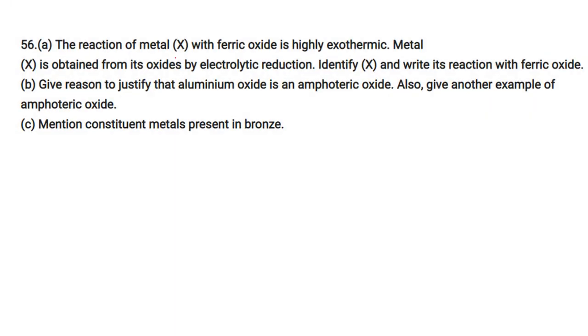The reaction of metal X with ferric oxide is highly exothermic. Metal X is obtained from its oxide by electrolytic reduction. Identify X and write its reaction with ferric oxide. Give reasons to justify aluminum oxide as an amphoteric oxide. Give another example of amphoteric oxide. Mention constituent metals present in bronze.